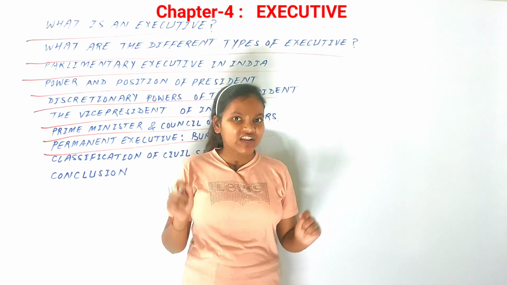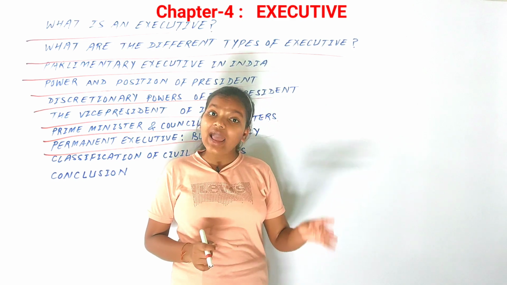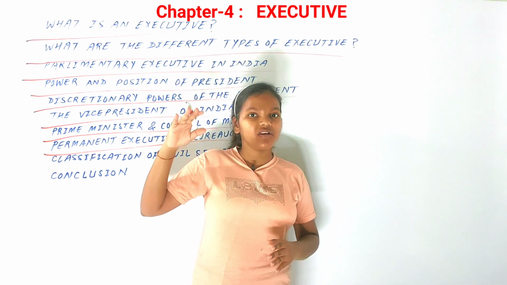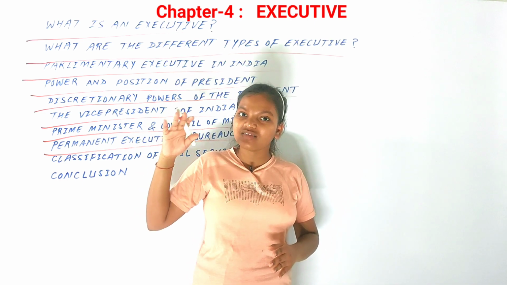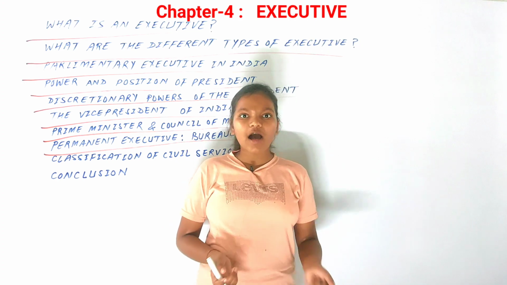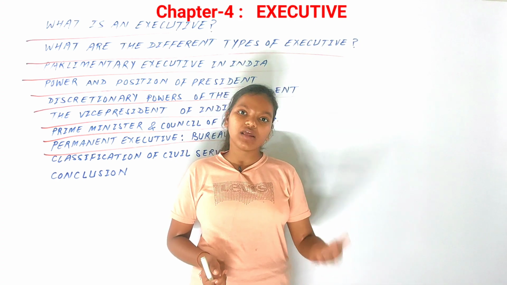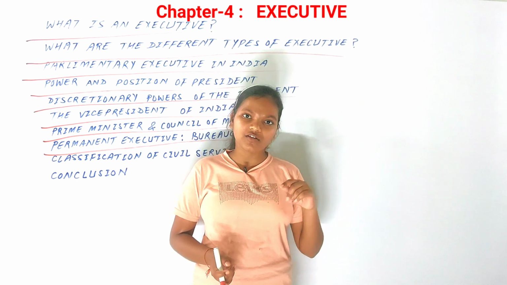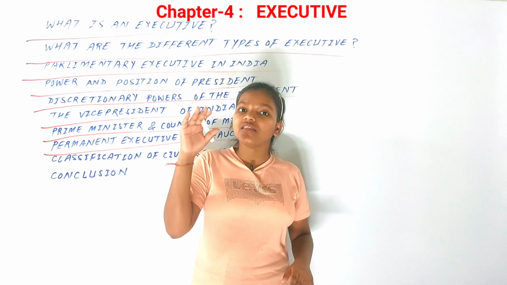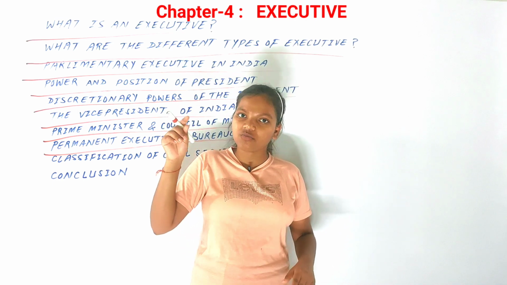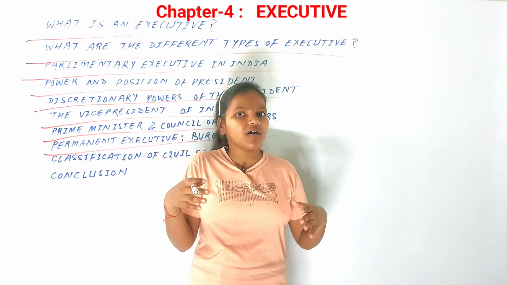So the administrative machinery has to be neutral and has to help the ministers in the formulation of bills and laws. Suppose the next Lok Sabha has come up, the earlier one has been dissolved, and a new government has been formed in our country, and they are eradicating all the policies made by the previous government and making their own policies.